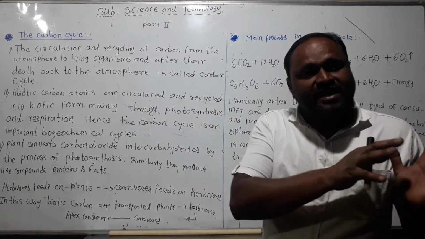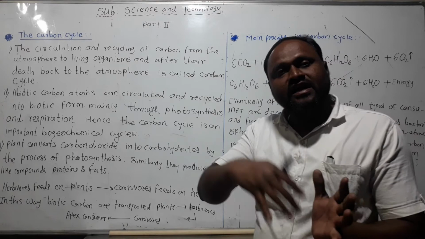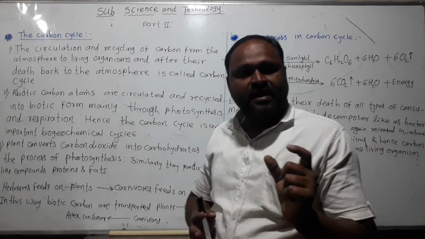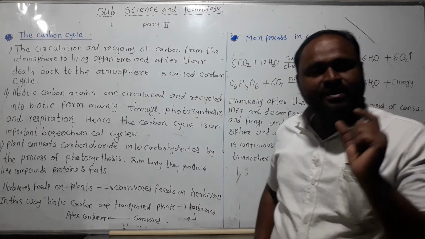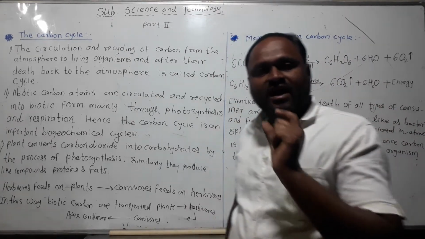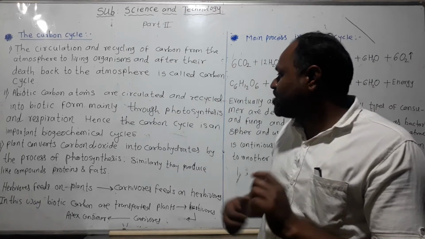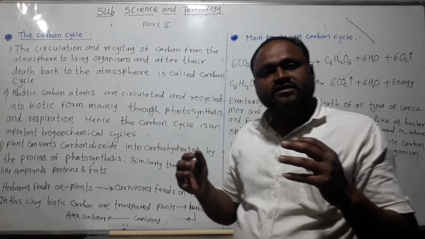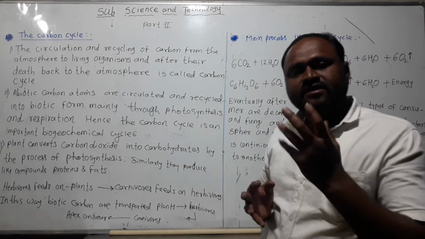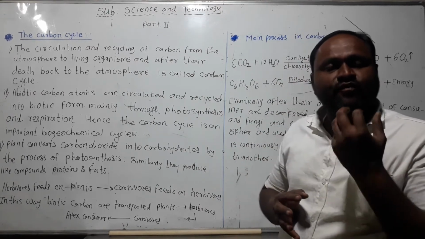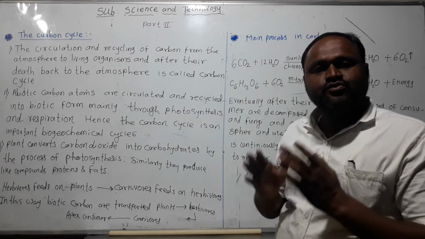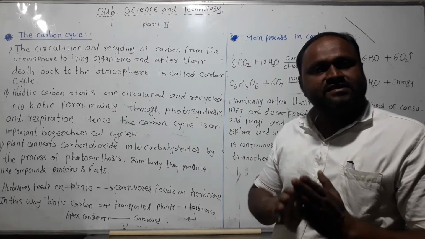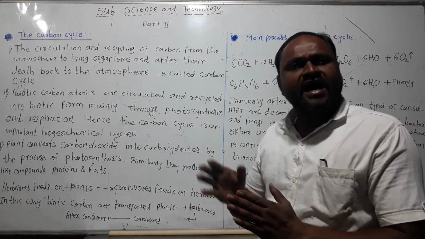So there is a flow of nutrients from one level to another. Plants convert carbon dioxide through photosynthesis, and the main factor is carbon dioxide. Carbon dioxide and water react inside the leaves, and that is how the photosynthesis process occurs to form complex food: carbohydrates, proteins and fats.